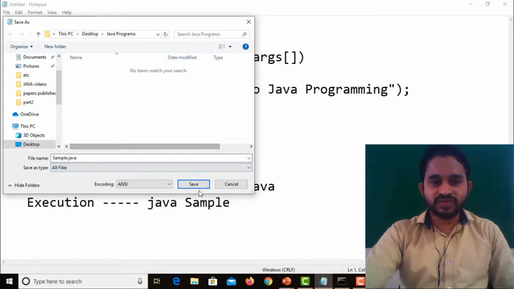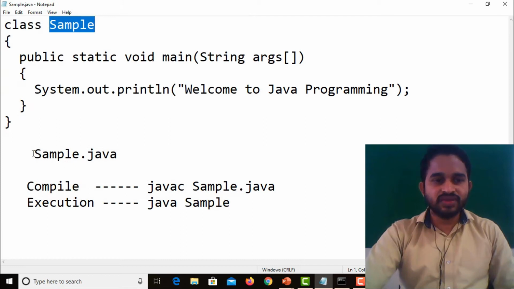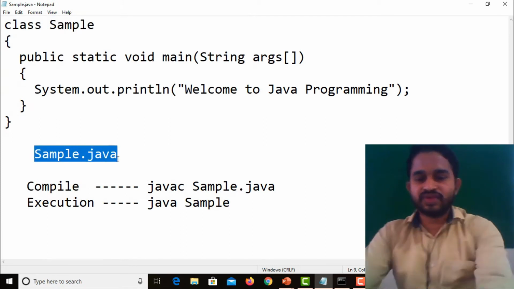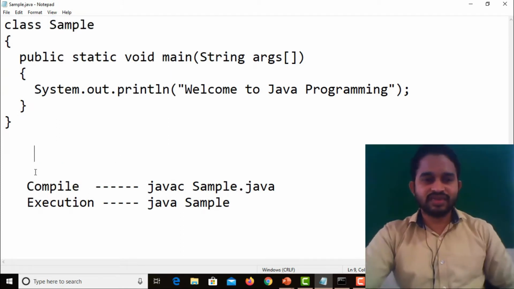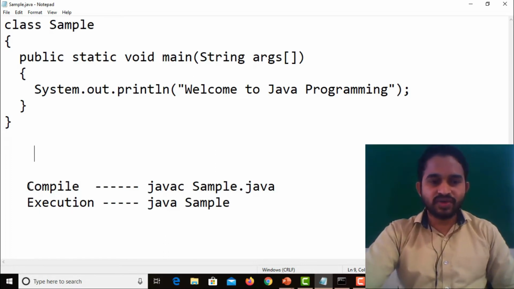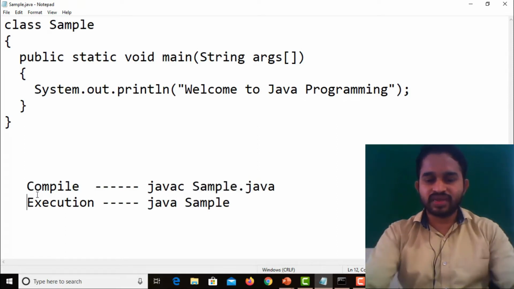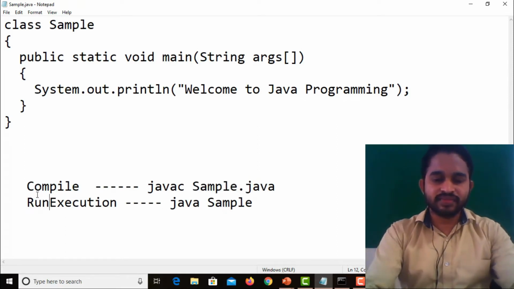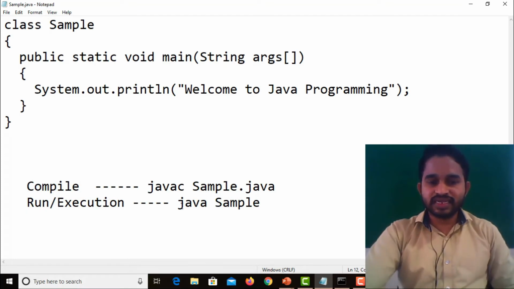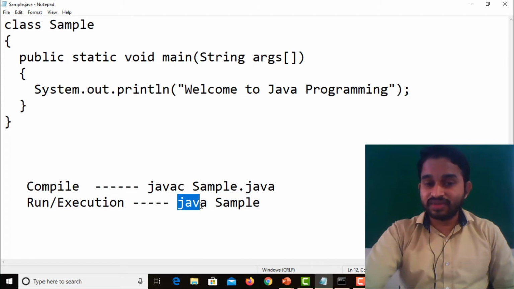Okay, so save it. Here sample.java is what we use to save our file, and there is no need for all these other things, so I removed this. How to compile? The javac command and filename.java. How to run or execute? Here I can write it as run. Run or execution uses the java command, not javac: java space sample.